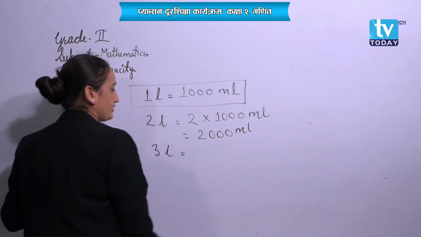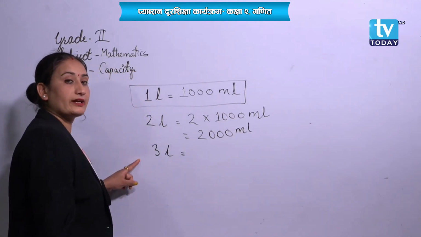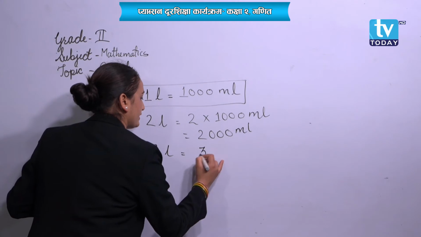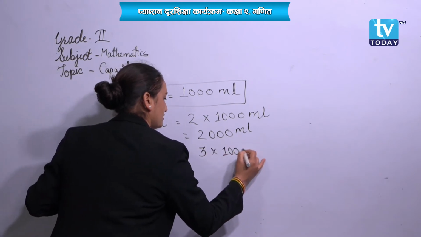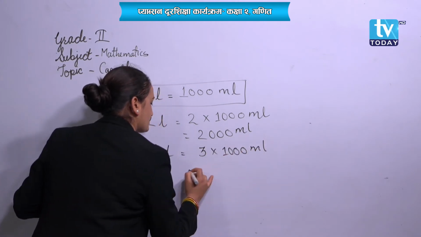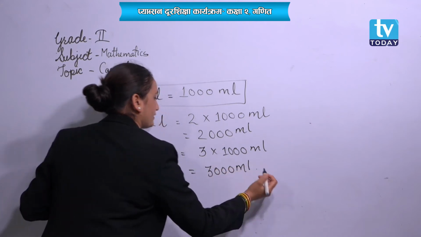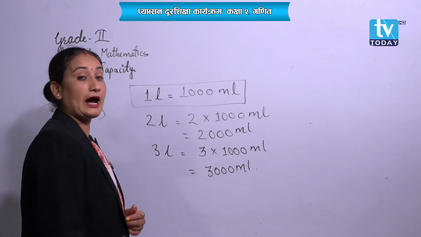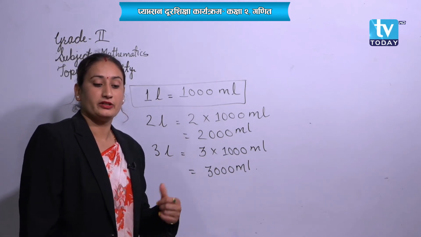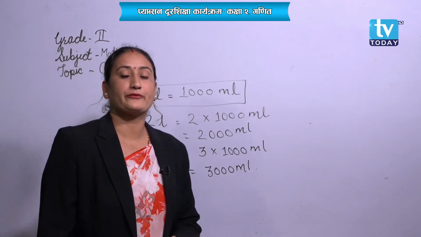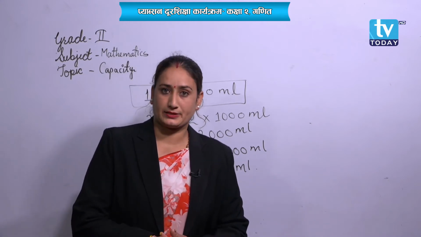Can you write it, students? Then 3 liter means 3 into 1000 milliliter. That means it's 3000 milliliter. Okay, after this, you need to write it in milliliters.